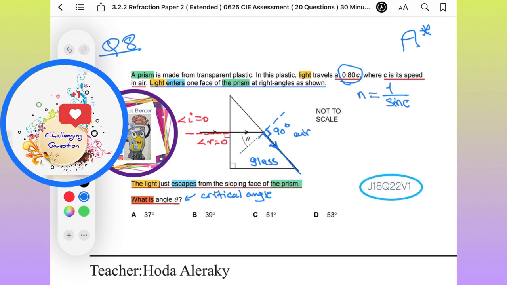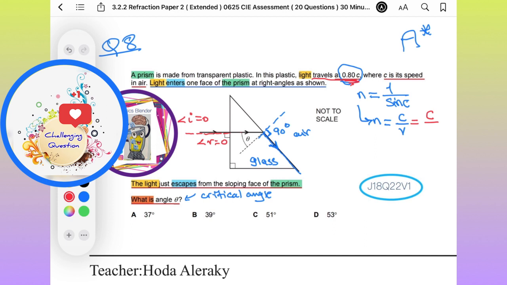We don't have direct information about n. How can we find n? We have different equations to find n. It could be the ratio between, so this n, we are trying to find n. This n is equal to the ratio between the speed of light in air and the speed of light in plastic, so C over the speed of light in the plastic.